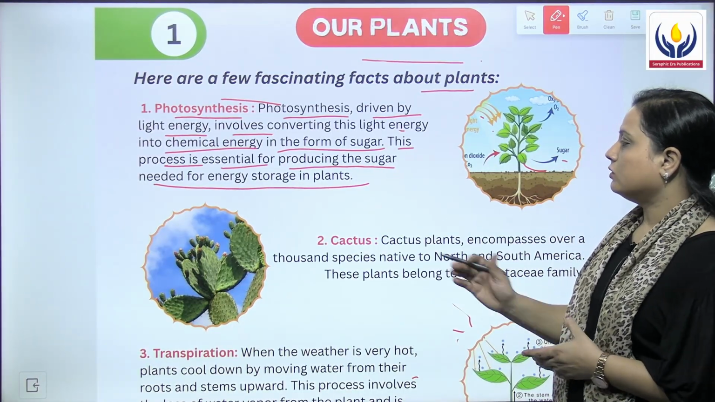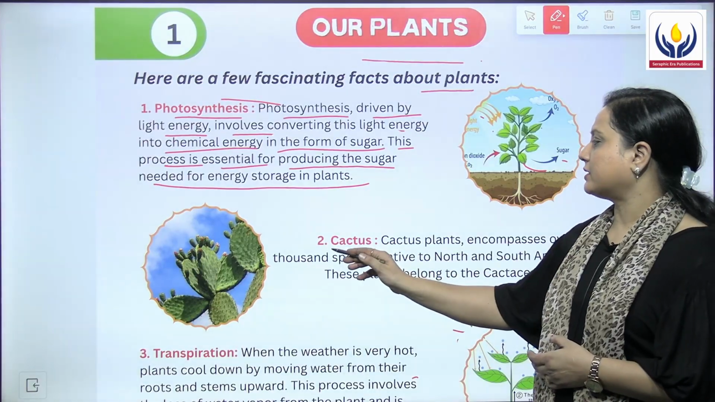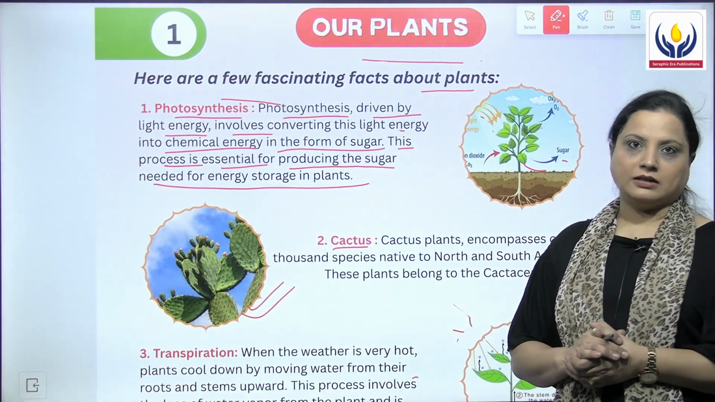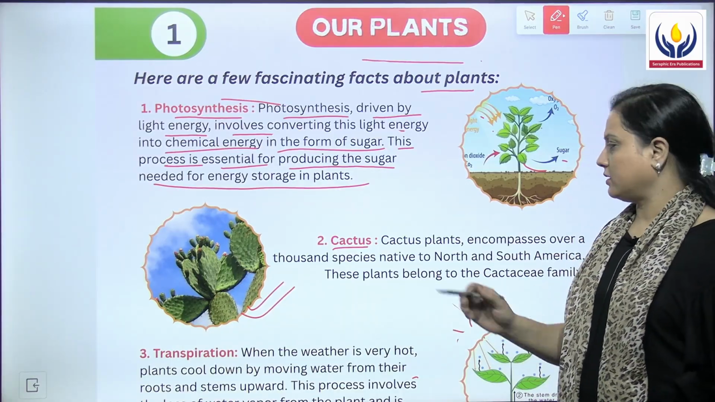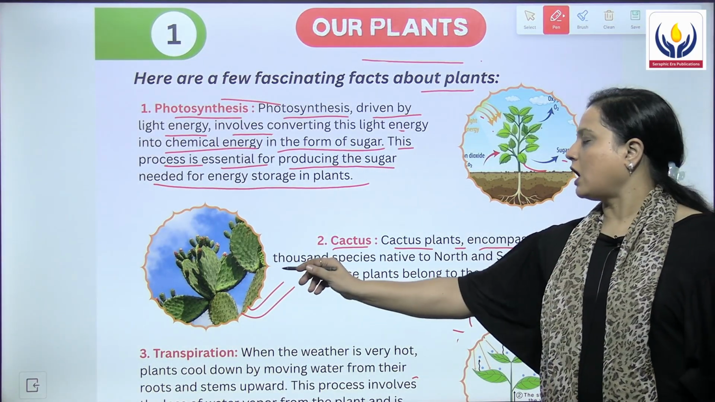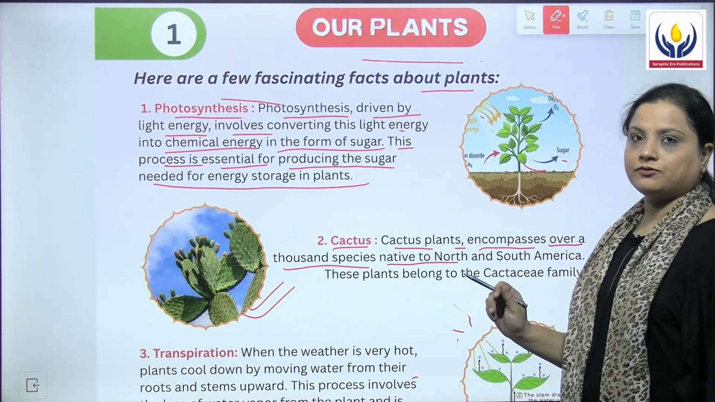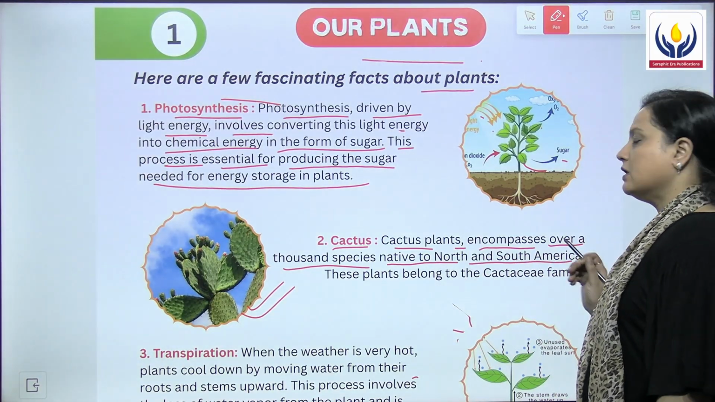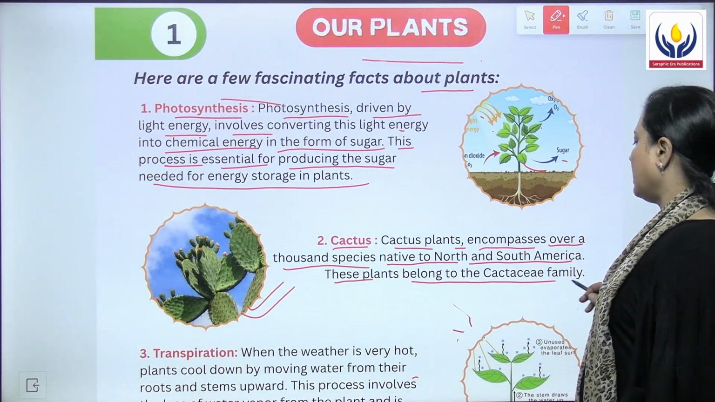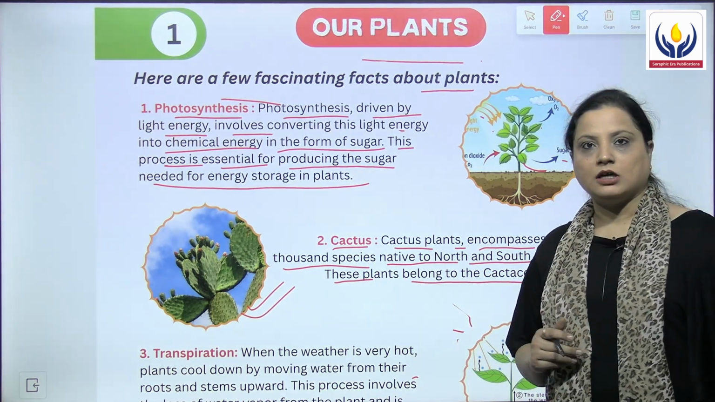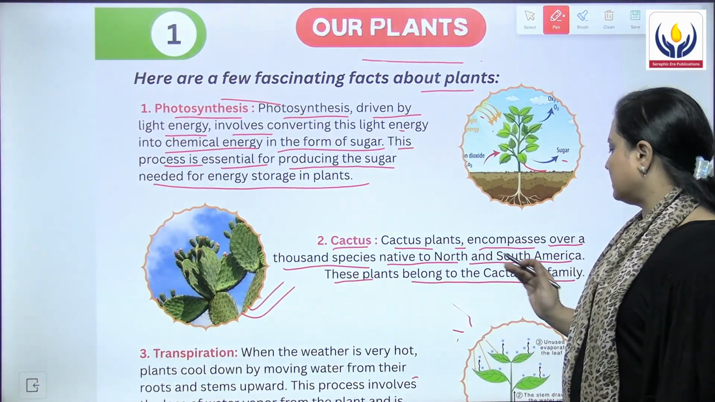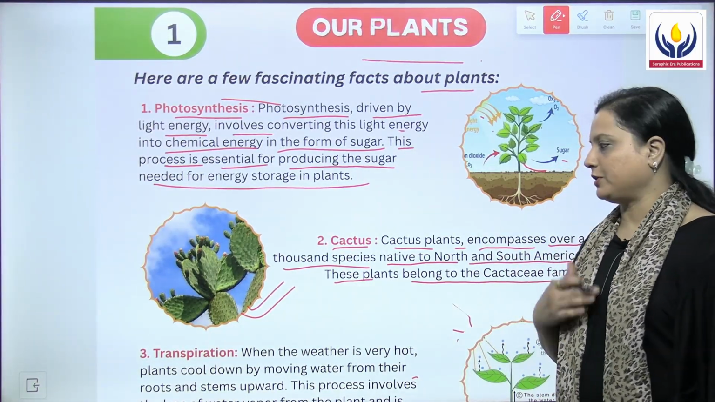So now let us move to the second one, that is the cactus. This is the image of the cactus plant. It says cactus plants encompass over 1,000 species native to North and South America. These plants belong to the Cactaceae family. So what is the name of the family? The name of the family is Cactaceae family.